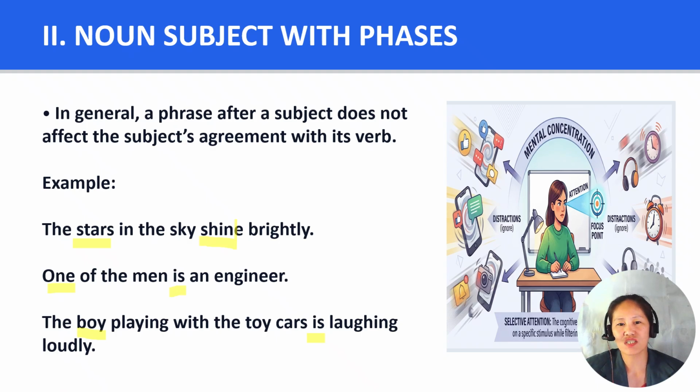Example number 3. Sentence: the boy playing with the toy cars is laughing loudly. So the main subject, boy, is a singular form, and the phrase playing with the toy cars describes the boy. So the verb is laughing, with is, a singular verb. The phrase playing with the toy cars simply describes the boy. It does not affect the subject-verb agreement since boy is singular. We use the singular helping verb is.